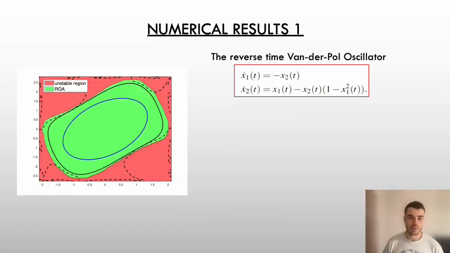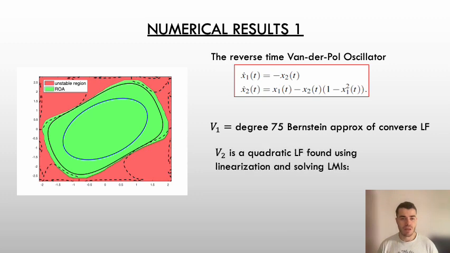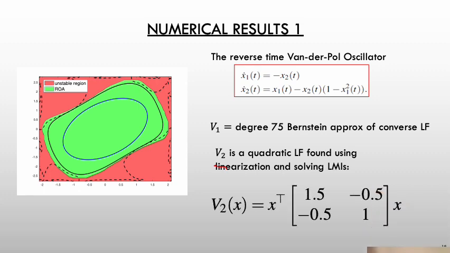So for benchmarking purposes, we did this for the van der Pol oscillator, which is given as this nonlinear two-dimensional system. We approximated our converse Lyapunov function from the trajectory data using a 75-degree Bernstein polynomial. And we also used for V2 a quadratic Lyapunov function found by linearizing the system and solving an LMI that we found in a textbook, and that's given here.